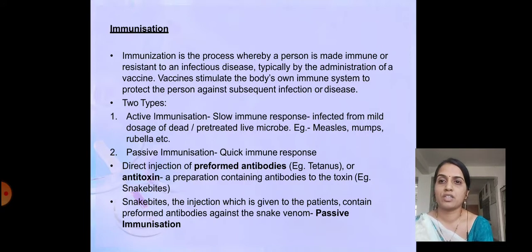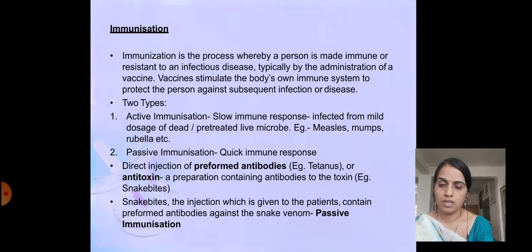Active immunization is a slow immune response from mild doses of dead or pre-treated live microbes. So in this process, the injections contain a mild dose of the dead organisms or the pre-treated live organisms.